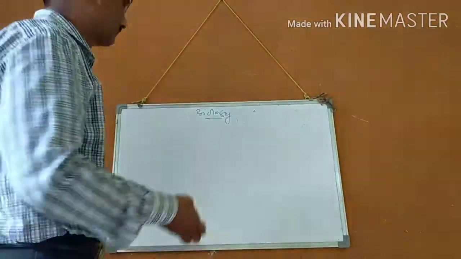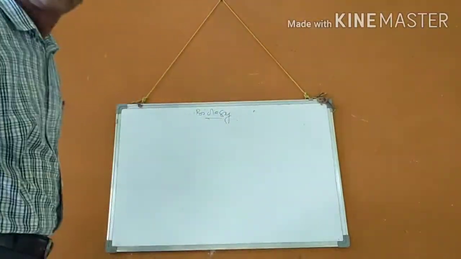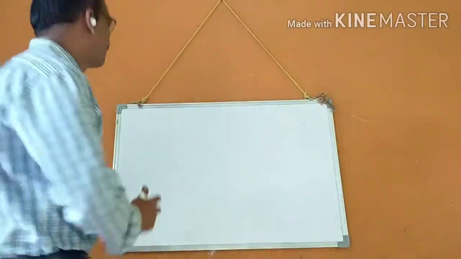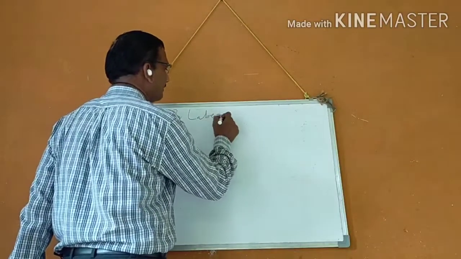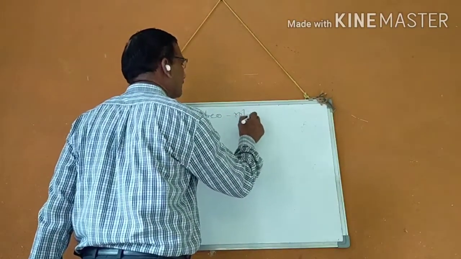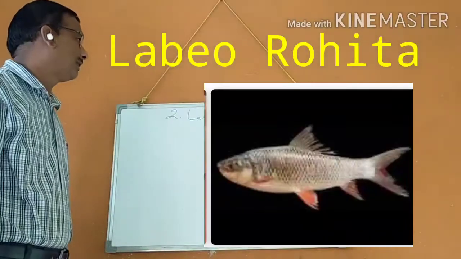Next fish, number 2 fish, that is the Labio ruita. Ruita is the species. Not only one species in the Labio.